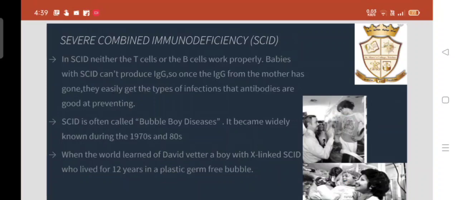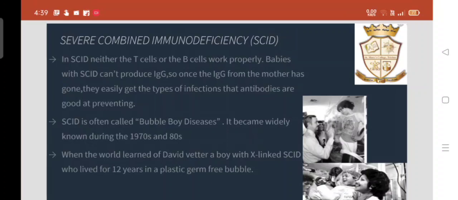Next one is severe combined immunodeficiency (SCID). In SCID, neither the T cell nor the B cell works properly. Babies with SCID can't produce IgG, so once the IgG from the mother has gone, they easily get the types of infection that antibodies are good at preventing. SCID is often called bubble boy disease.